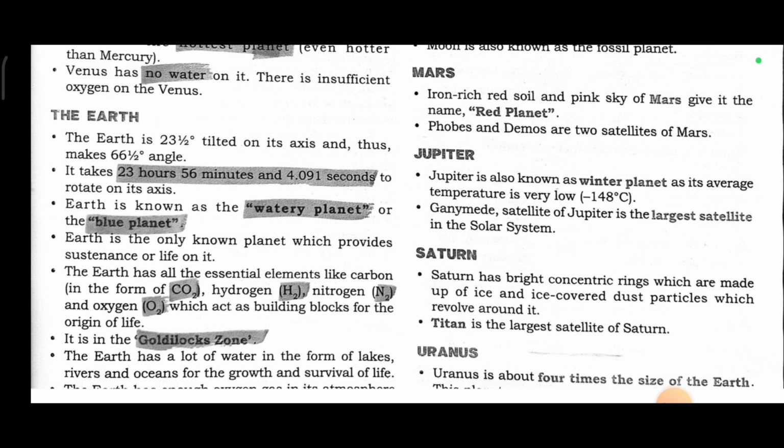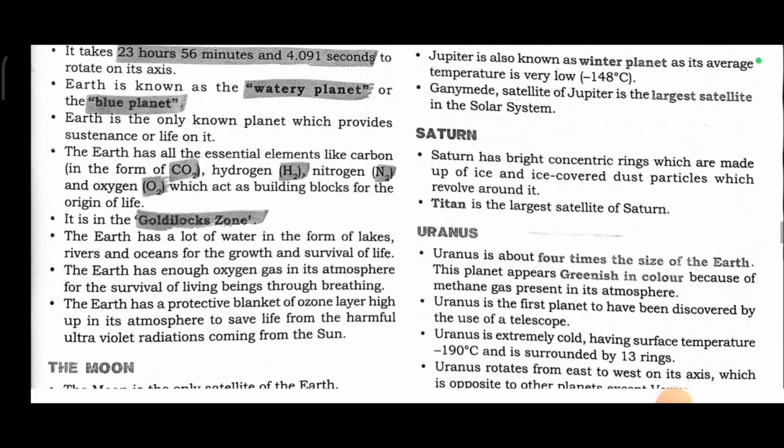The Earth is tilted 23.5 degrees on its axis and thus makes a 66.5 degree angle. It takes 23 hours, 56 minutes, and 4.091 seconds to rotate on its axis. Earth is known as the watery planet or the blue planet, as it's the only known planet which provides sustenance for life. Earth has all essential elements like carbon in the form of CO2, hydrogen H2, nitrogen N2, and oxygen O2, which act as building blocks for the origin of life.